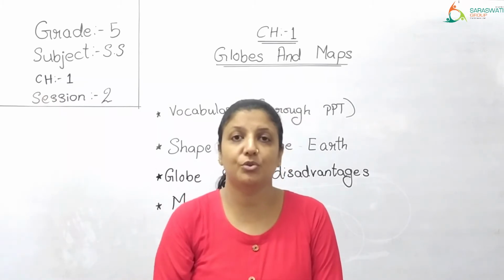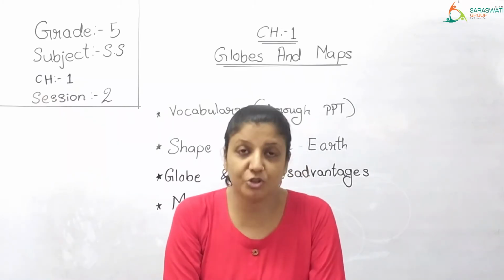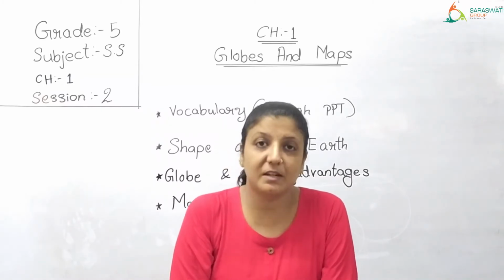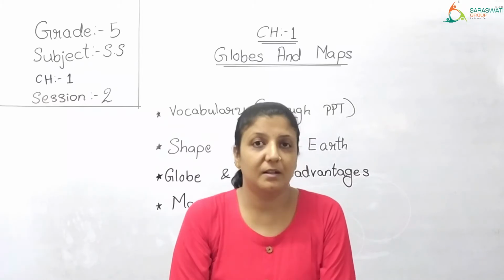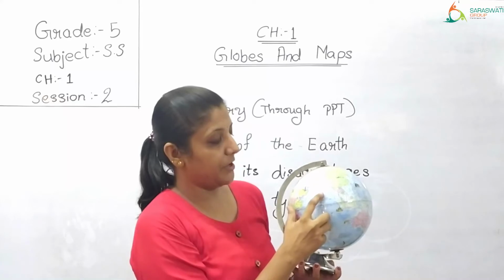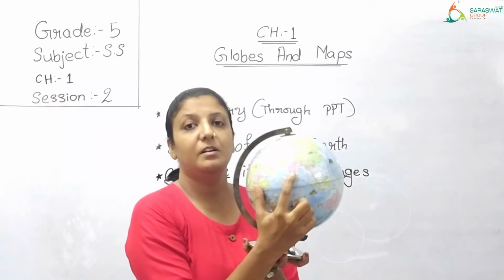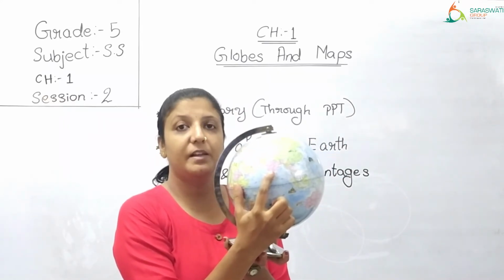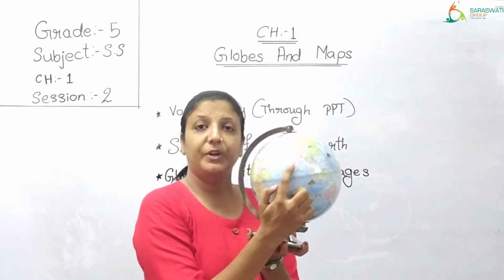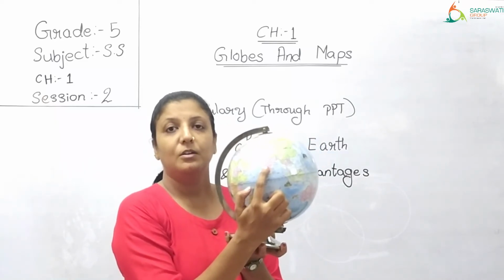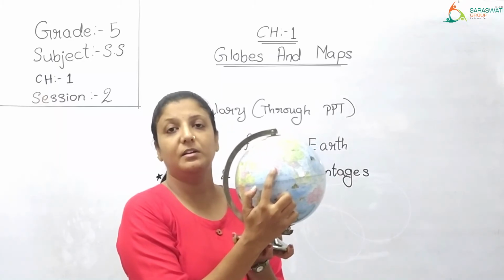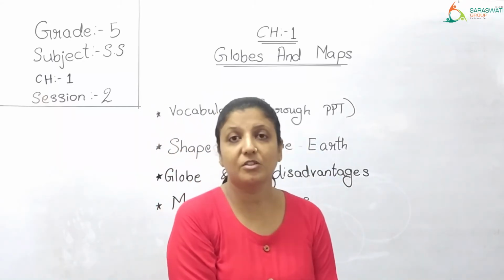So they have also given it to you in your book. A globe does not show landforms, location of small towns, cities, countries in detail. See, for example, in this globe. In this globe there is India over here. Here, can you see? We can see India here, pink color. But are all the cities of India, all the states of India located on this? No. They have not located everything here. So that is a disadvantage.